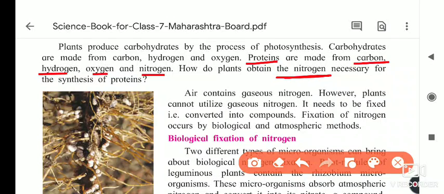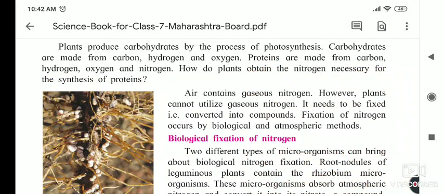But the problem is that nitrogen, as you know, is the substance present in the largest quantity in the air compared to other gases. Still, plants are not able to absorb the nitrogen present in the air directly. They absorb nitrogen compounds, but not nitrogen itself. When lightning strikes in the sky, the nitrogen present in the air converts into nitrates.